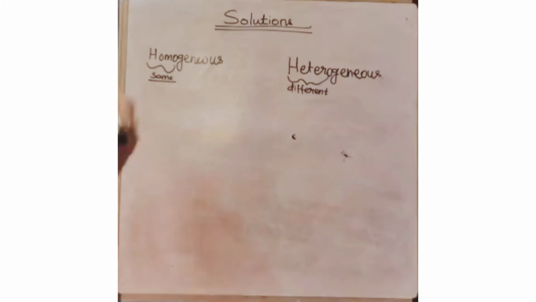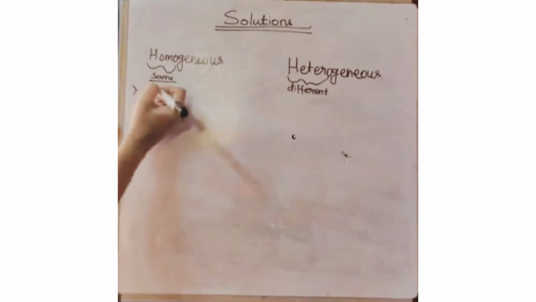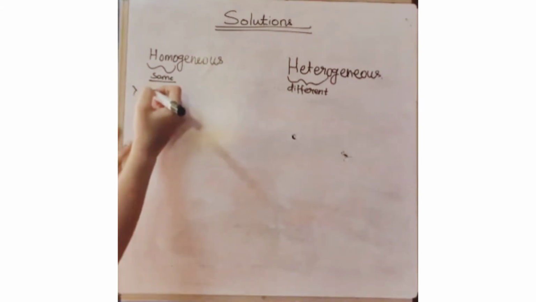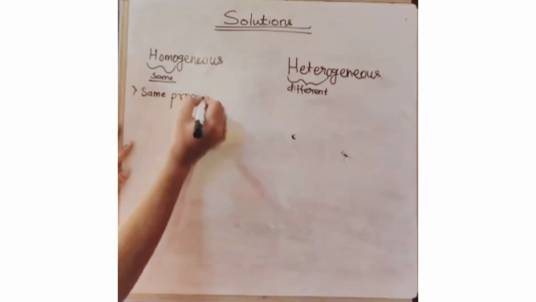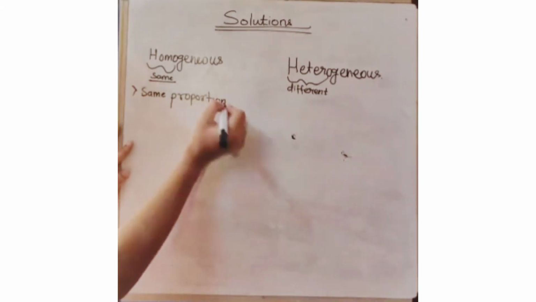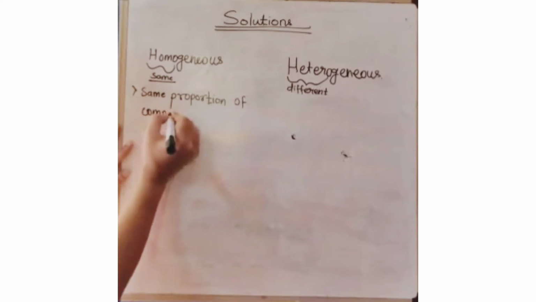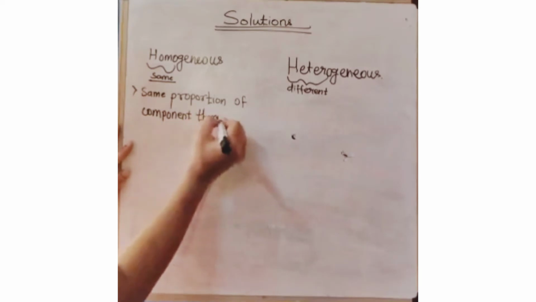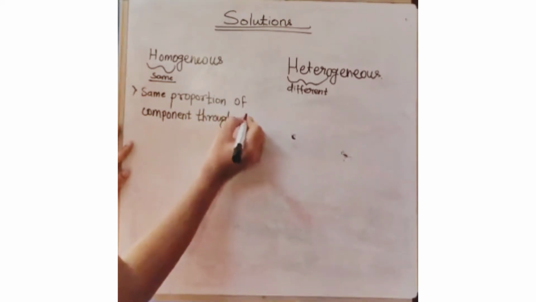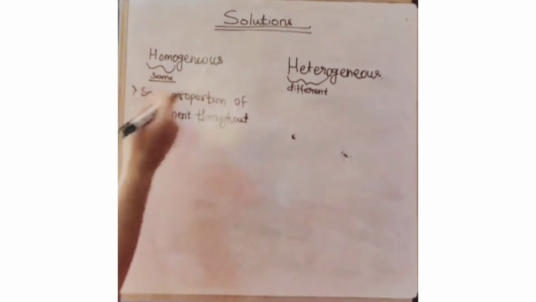So I will write it down for my first point, that is, in a homogeneous I have same proportion of components throughout the given sample.